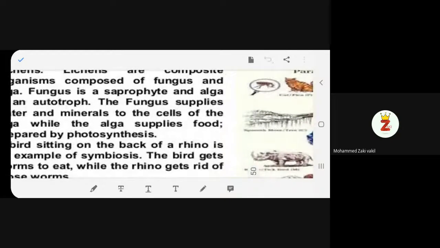So I think you understood both the examples. One was rhino, and the other one was lichen. Lichen is a combination of fungus and algae, where algae is making food by the process of photosynthesis and supplying it to the fungus. Whereas fungus cannot make its own food, but it is supplying water and nutrients to the alga. So they are helping each other. This process is known as symbiosis. This is also observed in the rhino. Any problem?